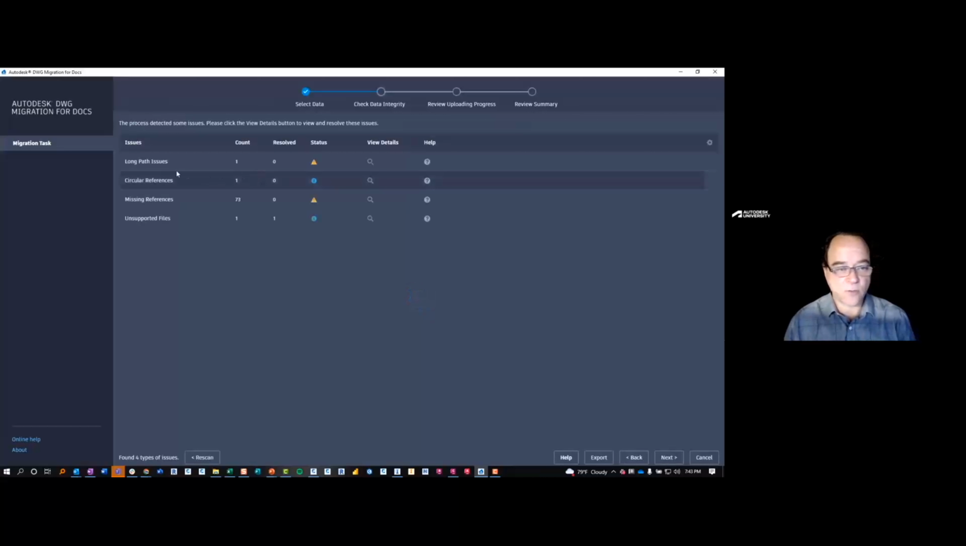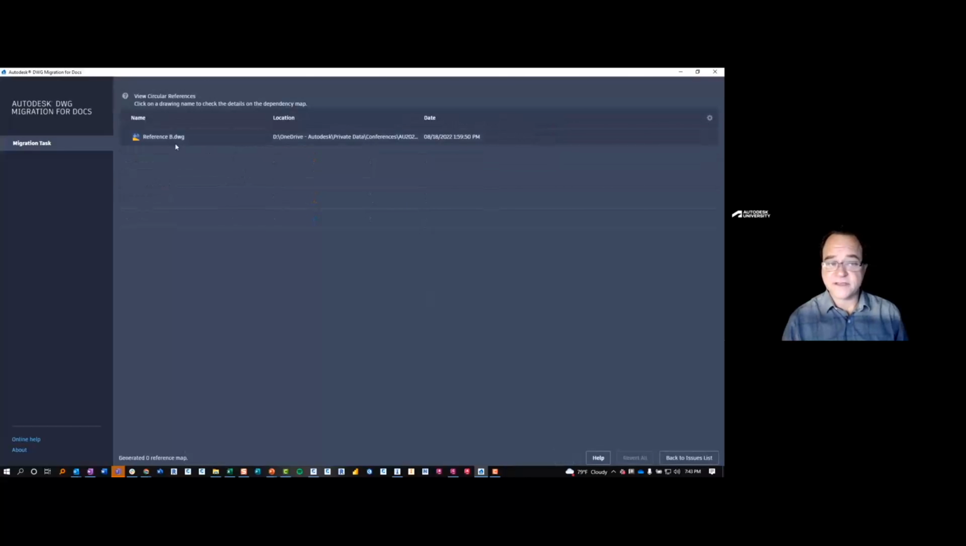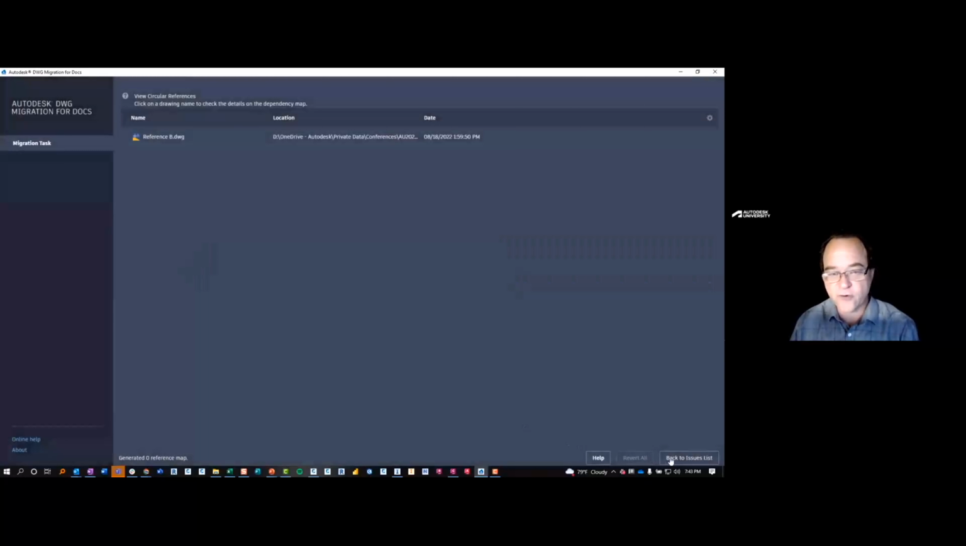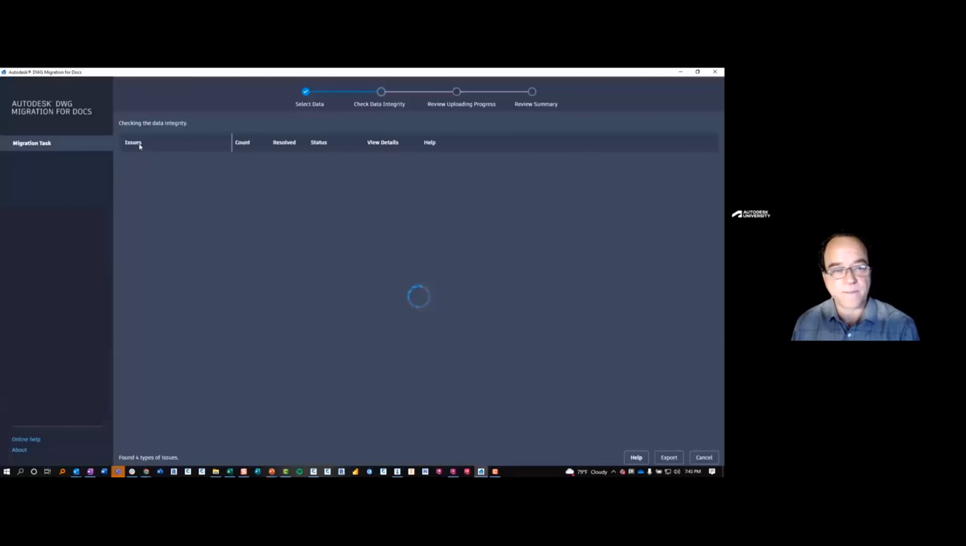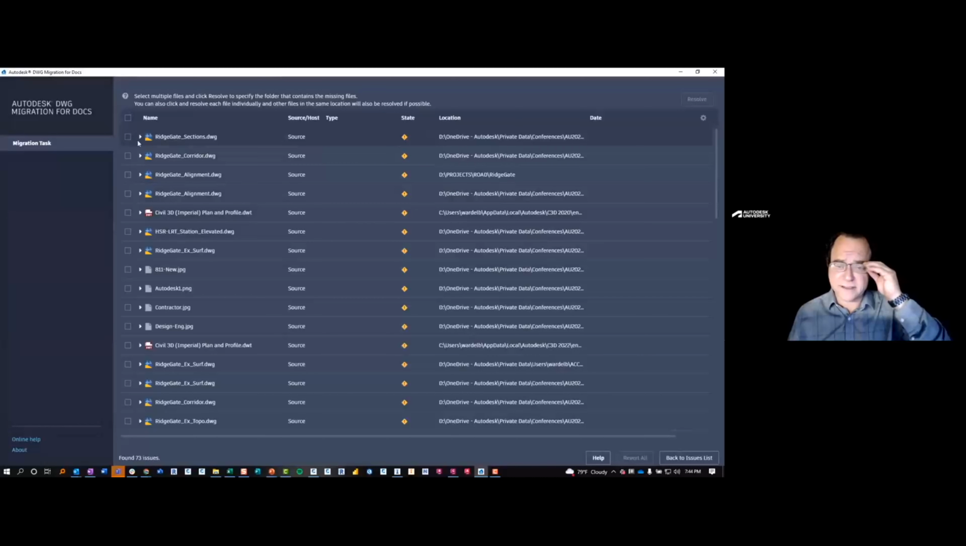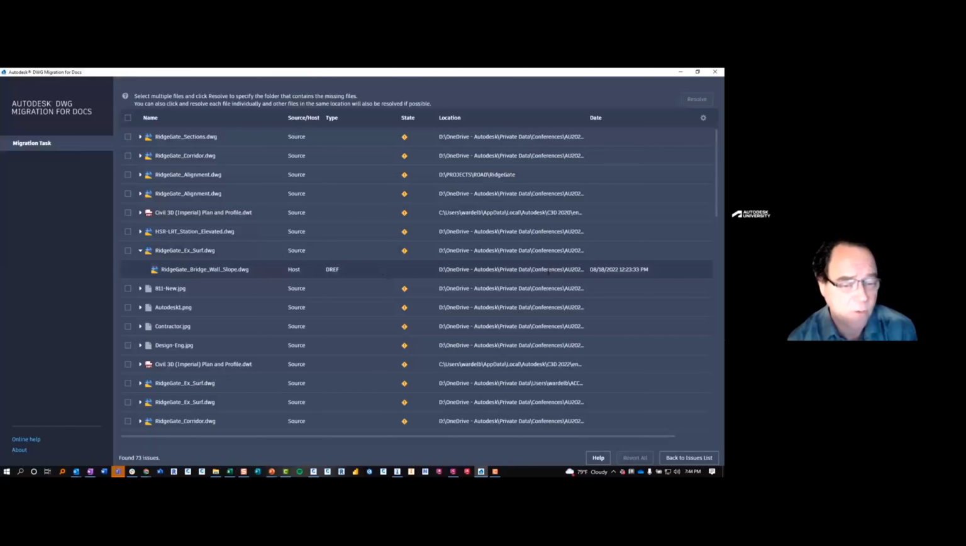We'll talk about that a little more in just a second. Here are circular references, which are supported, but we do want to let you know that they are there. So if you do have some issues with files, you'll understand how to get that rectified. One of the other issues that you'll see is that we have the ability to correct missing references before we migrate them. So we recommend that you use overlay where possible.